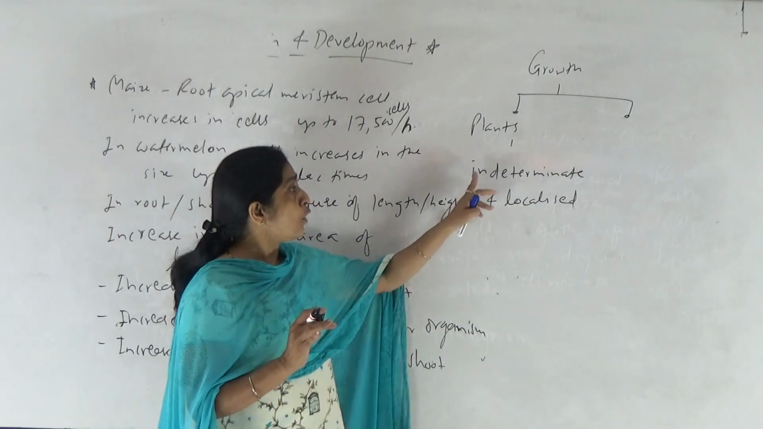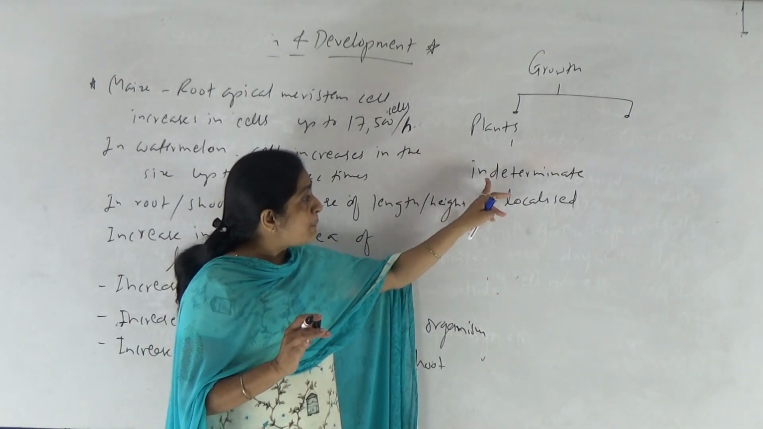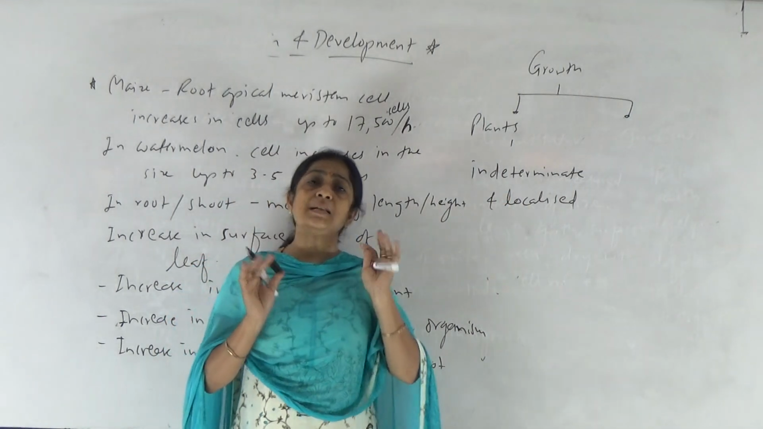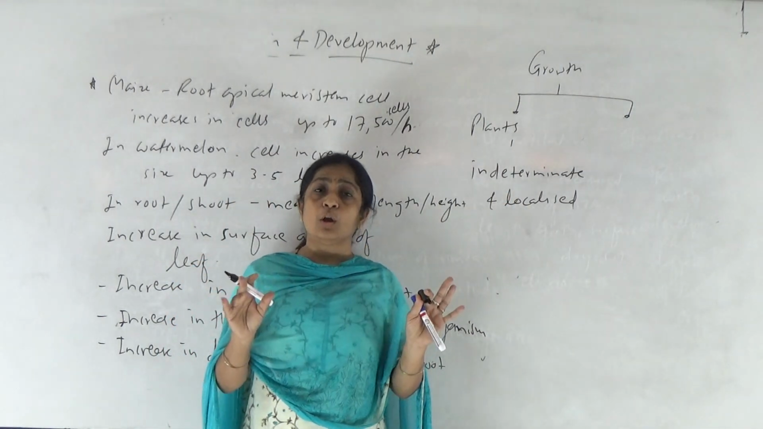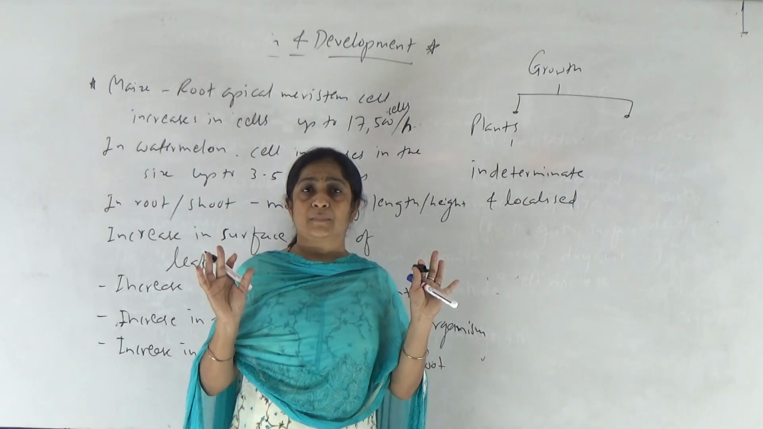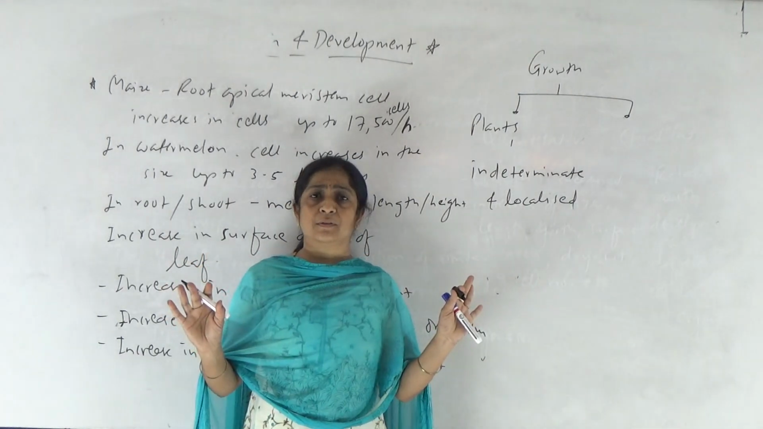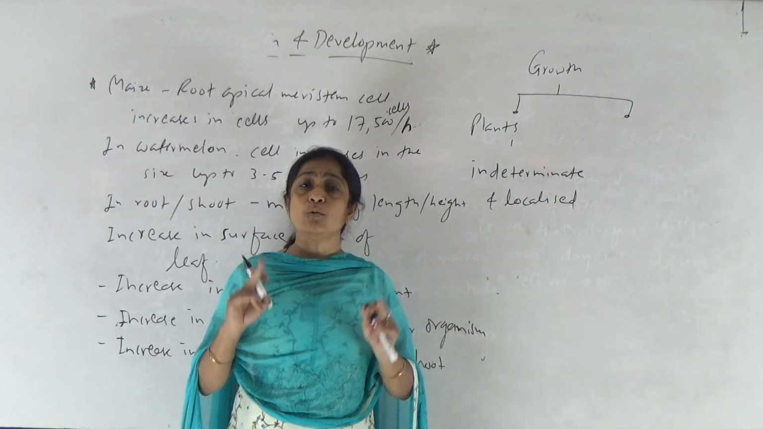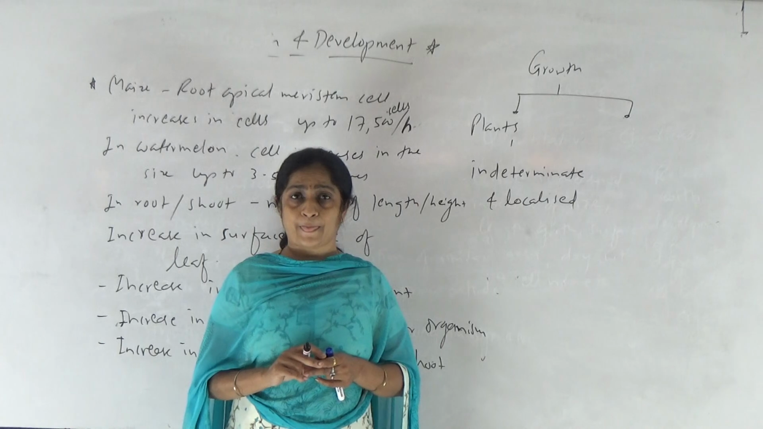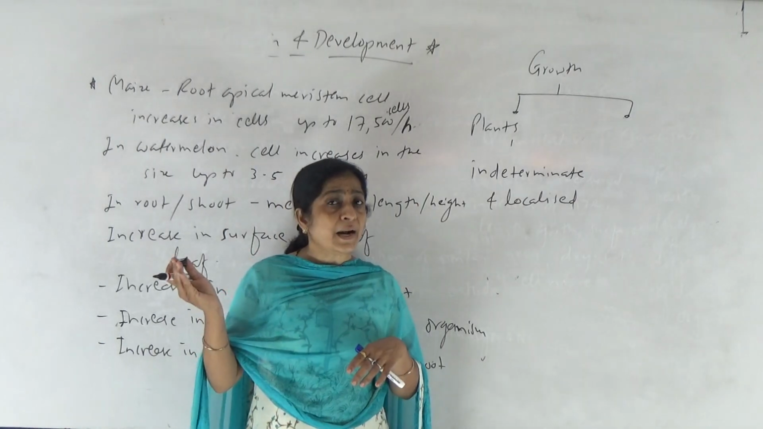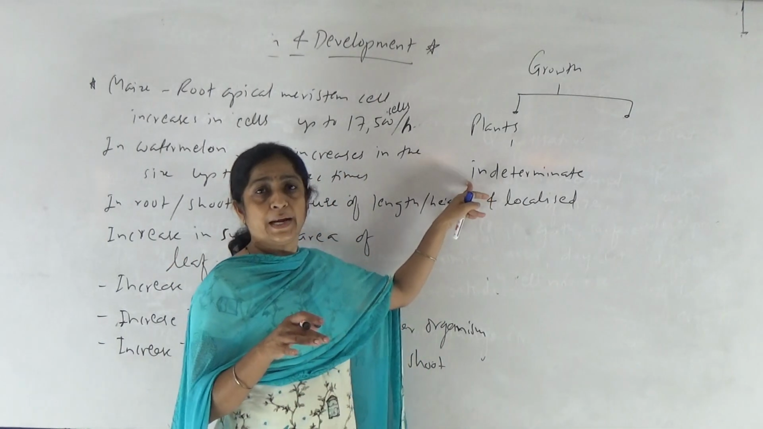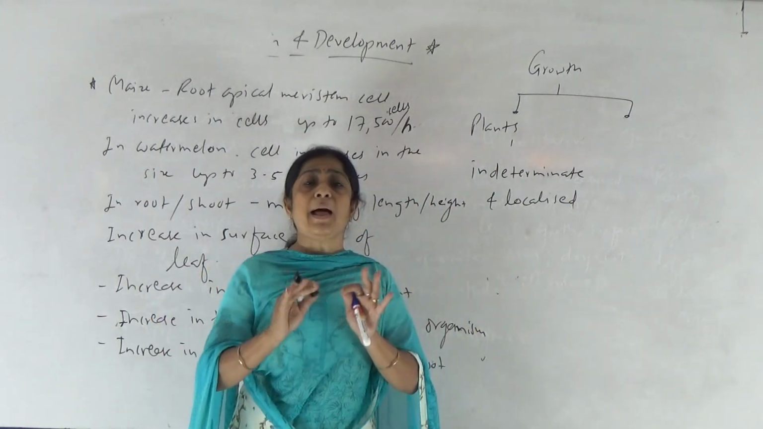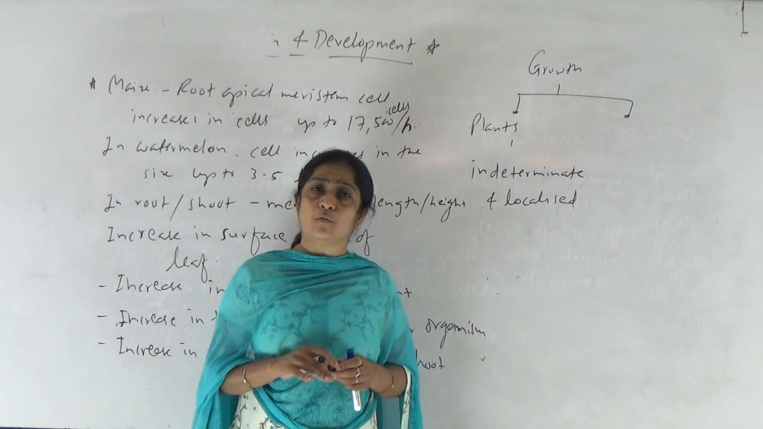Okay. So especially root and shoot, or root and stem, are the organs in the plant which show growth throughout the life. They are continuously growing parts. Till the death of that plant, these plant parts show growth. Why? Due to presence of apical meristem. So this growth is unlimited, hence it is known as indeterminate. Indeterminate means unlimited growth.